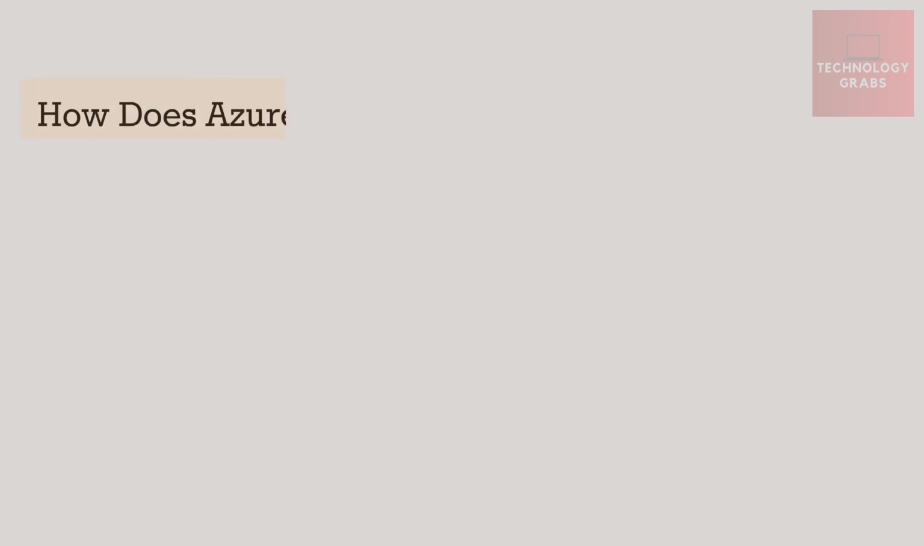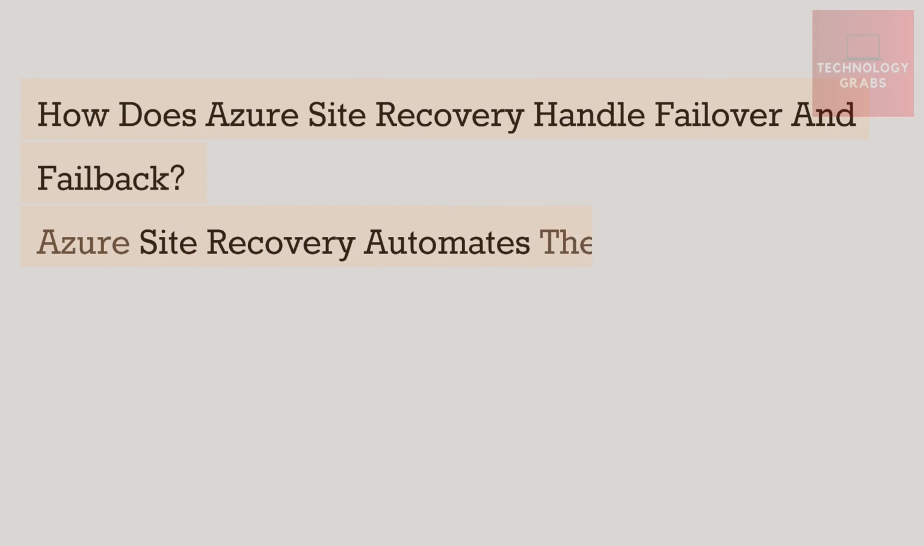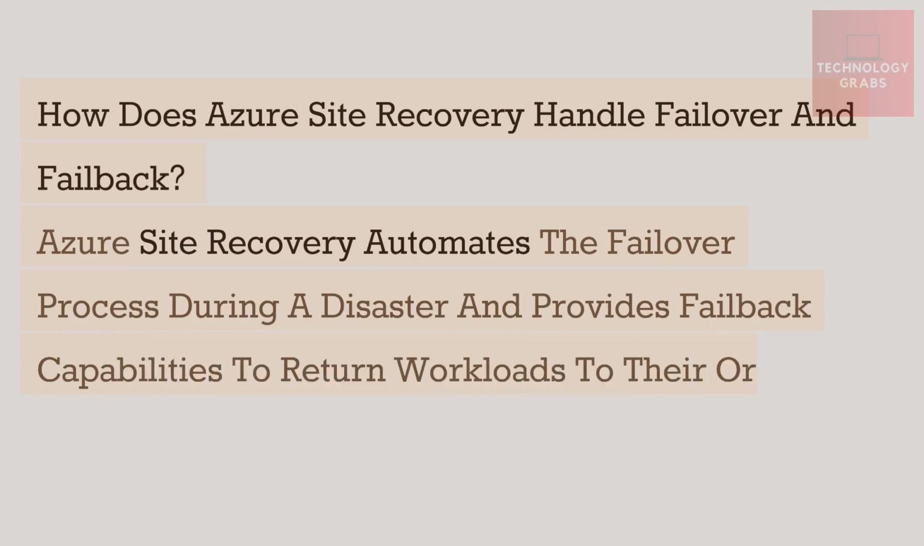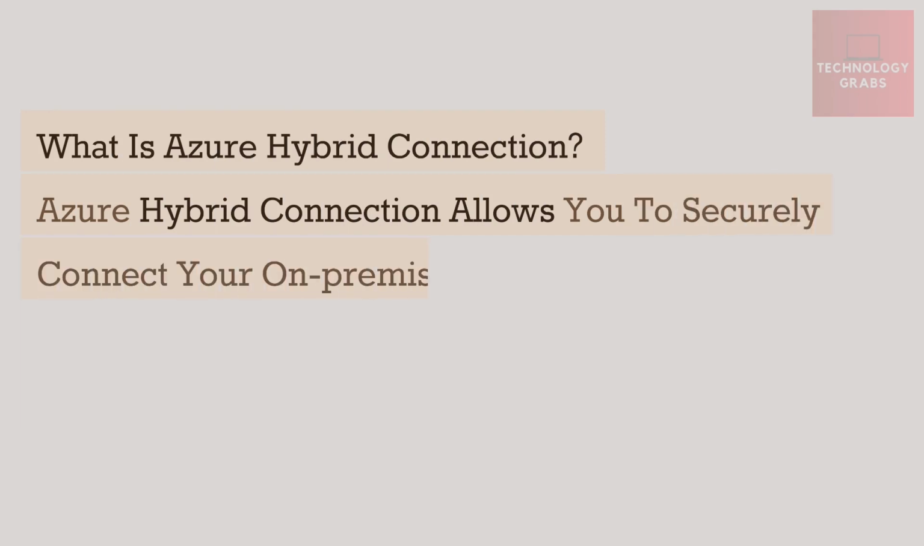How does Azure Site Recovery handle failover and failback? Azure Site Recovery automates the failover process during a disaster and provides failback capabilities to return workloads to their original location. What is Azure Hybrid Connection? Azure Hybrid Connection allows you to securely connect your on-premises applications to Azure services without exposing them to the public internet.